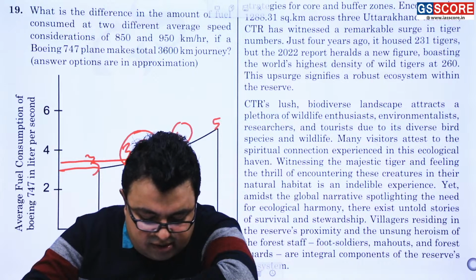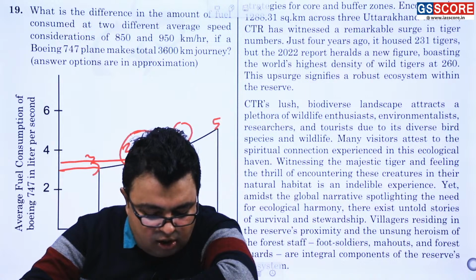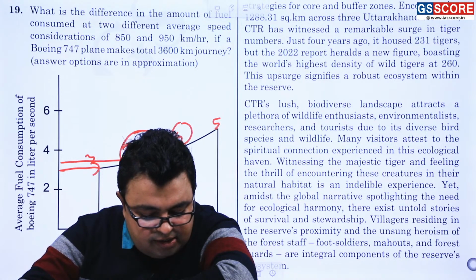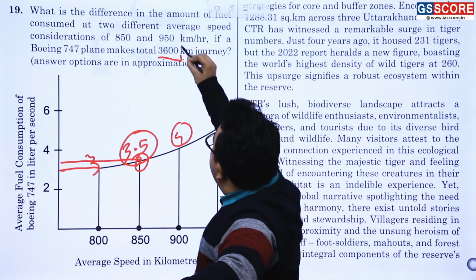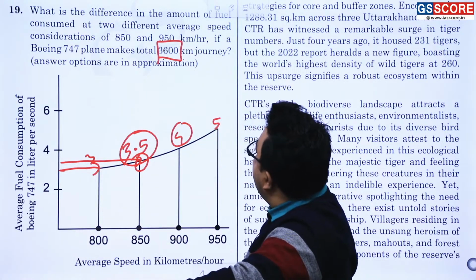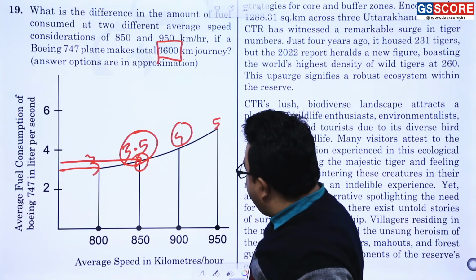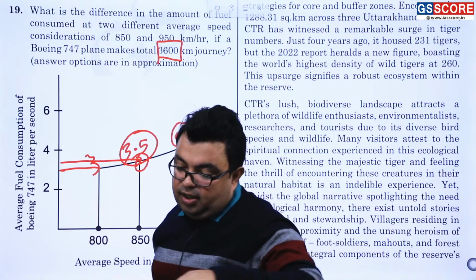What is the difference in the amount of fuel consumed at two different average speed considerations of 850 and 950 km per hour? Now, a Boeing 747 plane makes a total 3600 km journey. 3600 km journey is there. Am I correct or not? Now, you can understand what is the difference in the amount of fuel. Amount of fuel will be in liter. So, what is the thing exactly?